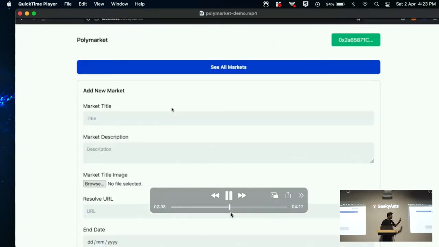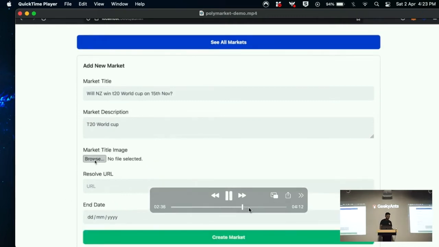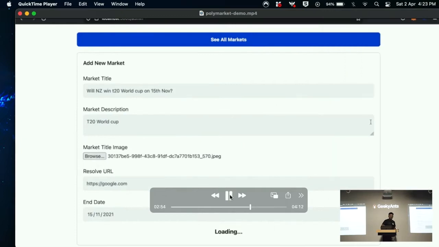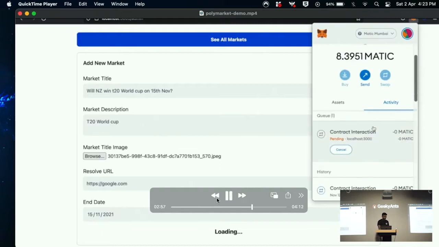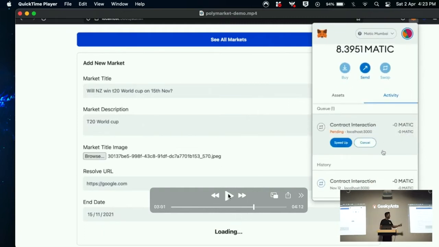It is not intended to be used by actual people. This is the admin panel where we can create a question. You give a title, a description, an image, a resolve URL that will be used to check the answer, and the end date. The transaction I'm doing right now can only be done by the people who deployed the smart contract, just to make it secure. No one can come along another day and create a new question. Only the owner of the smart contract can make this call.